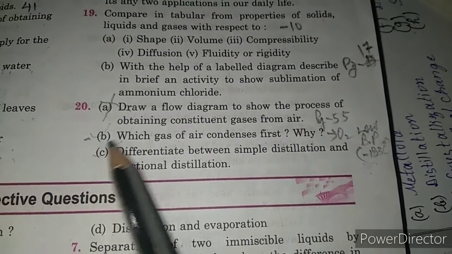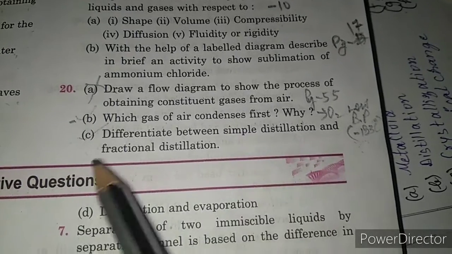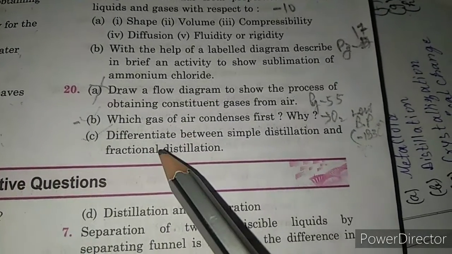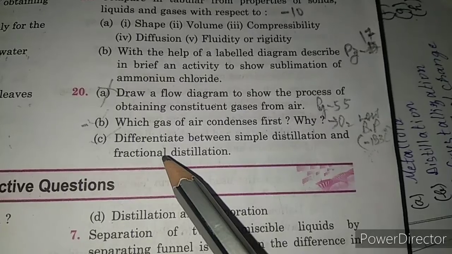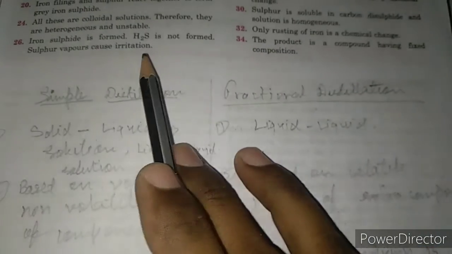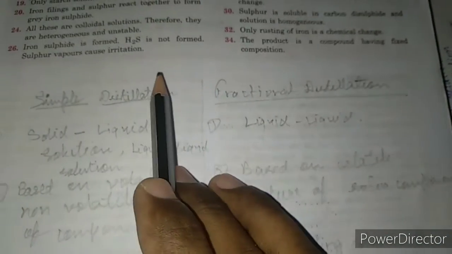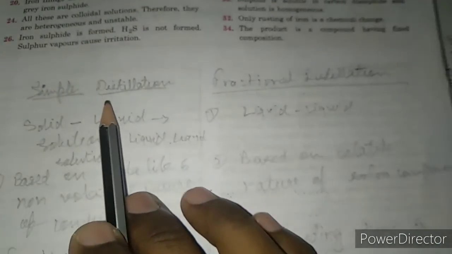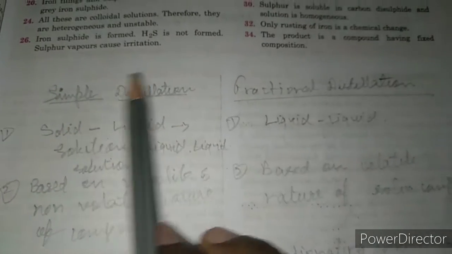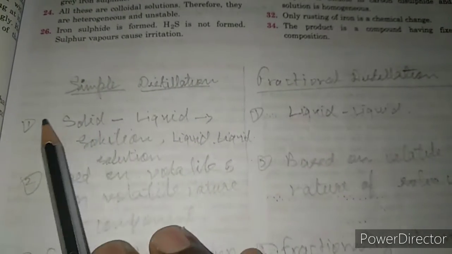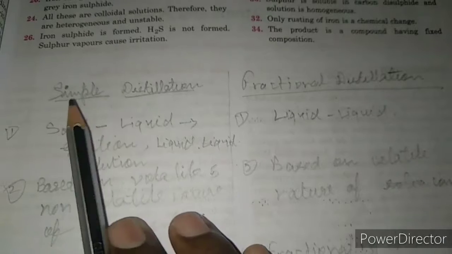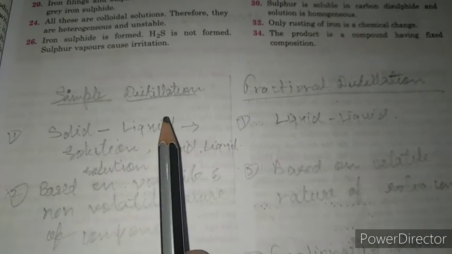Question number C. Differentiate between simple distillation and fractional distillation. Here you can write at least 4 points to differentiate between simple distillation and fractional distillation. You will make the columns simple distillation and fractional distillation. First, generally, simple distillation is used to separate solid and liquid components of a solution, right?